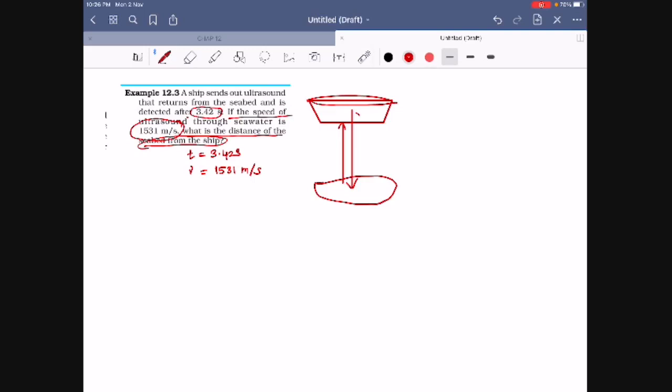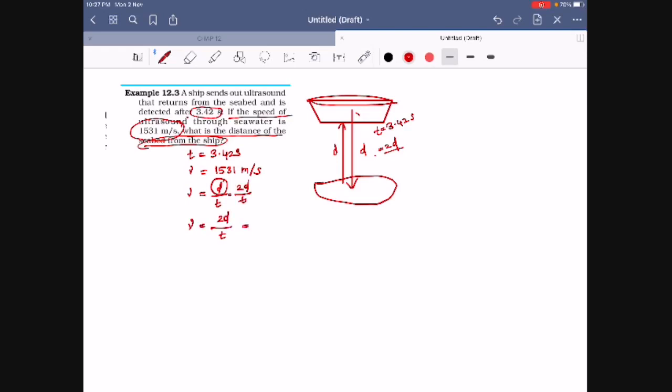So the total time is 3.42 seconds. That's the total time. And the speed of the ultrasonic waves is given as 1531 meters per second. What is the distance? This is d, and this is also d, so instead of d, the total is 2d. First you have to know that speed equals distance divided by time. Here the distance will not be a single d, it will be 2d. So I can write 2d divided by t.